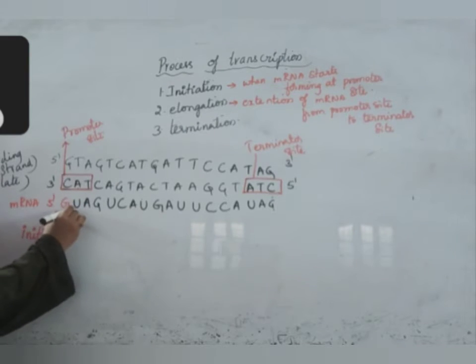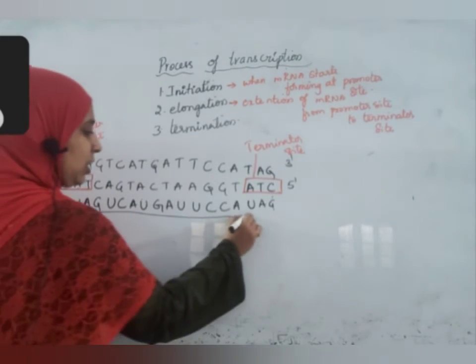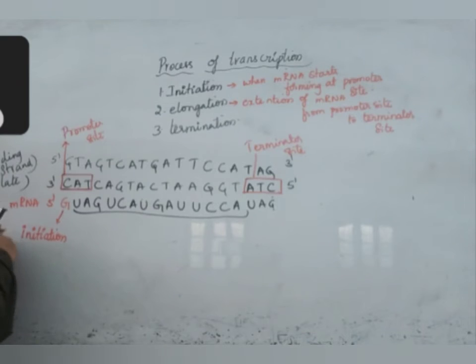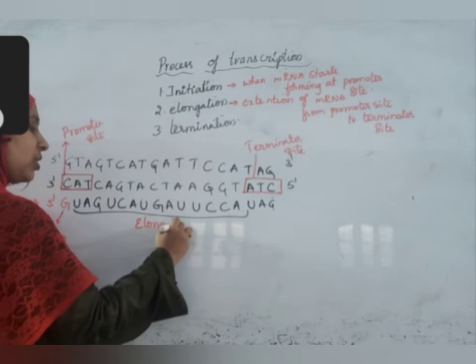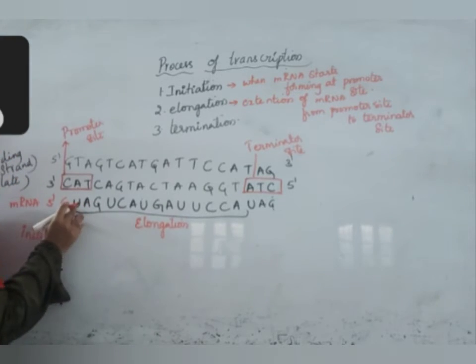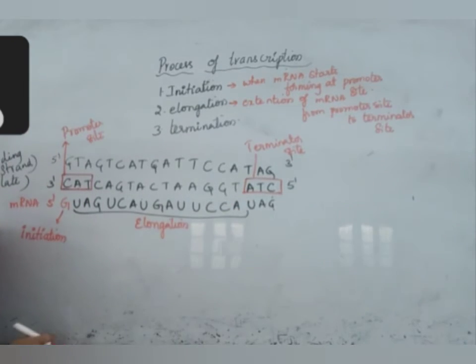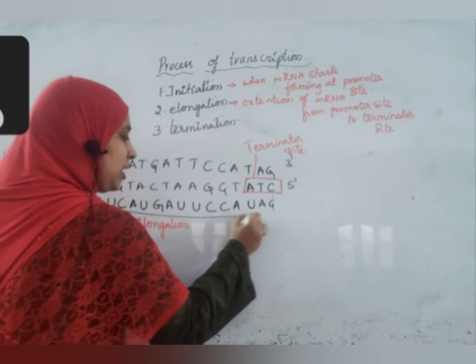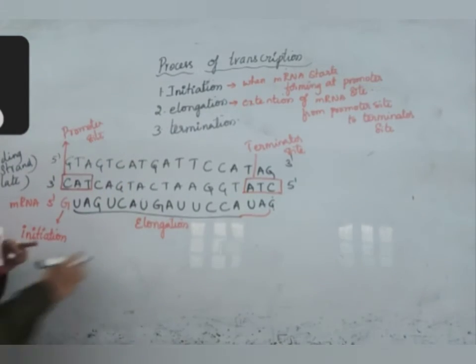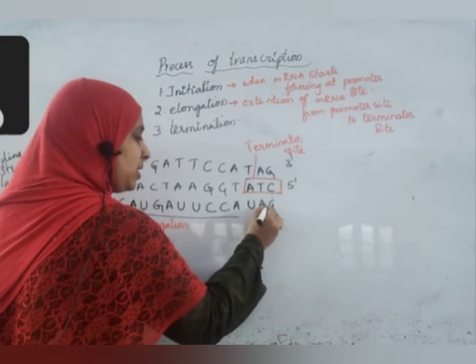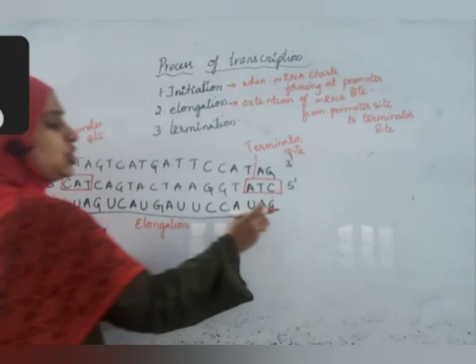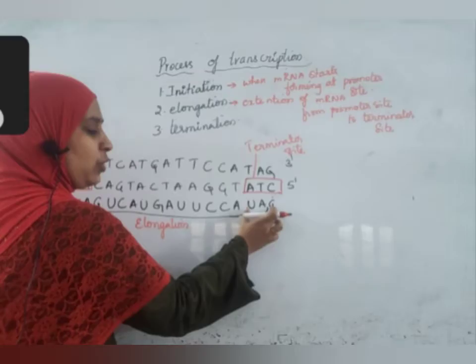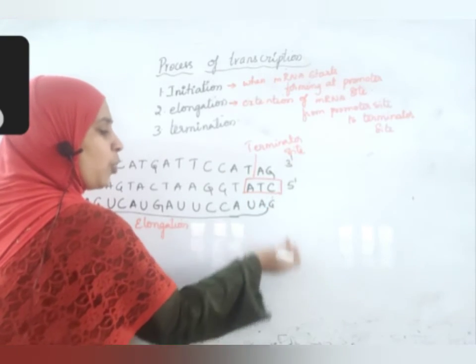Now from here to here, this sequence formation is called elongation. The process of formation from here to here is elongation. Not only till here, it is elongation only. Only after G is formed can we confirm that this is a stop codon.